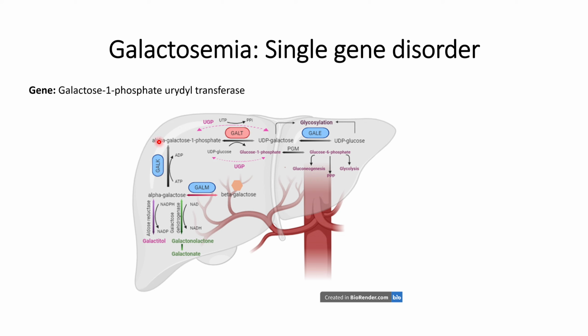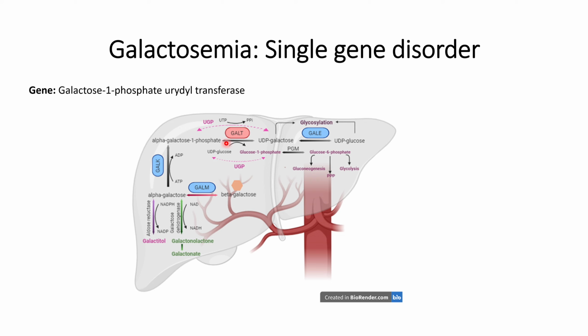Because of this, there is an accumulation of alpha galactose 1 phosphate observed within the patient, and within the first few weeks of birth the patient starts getting symptoms related to galactosemia.